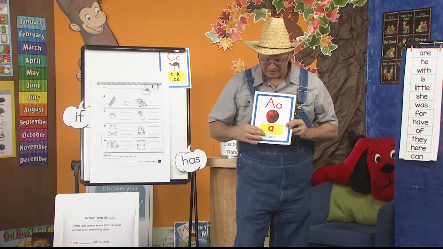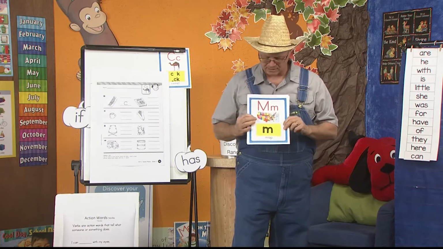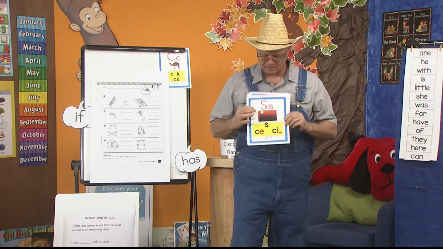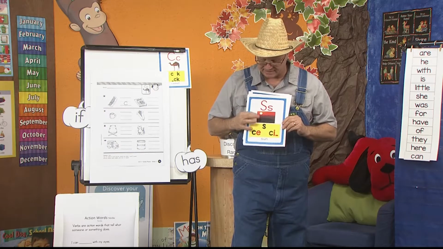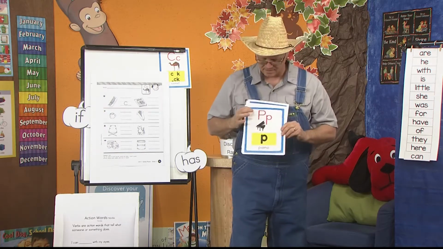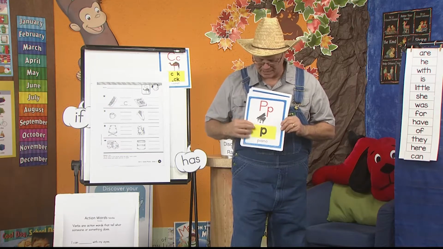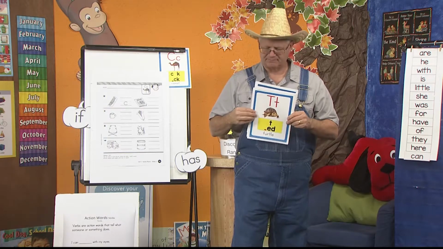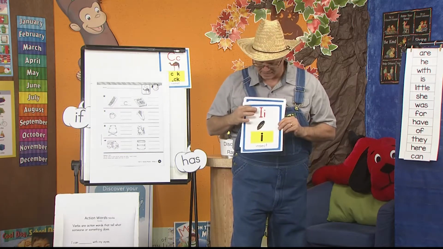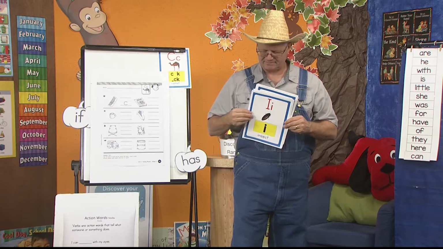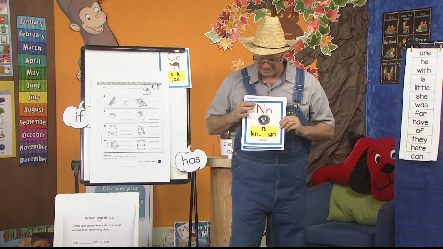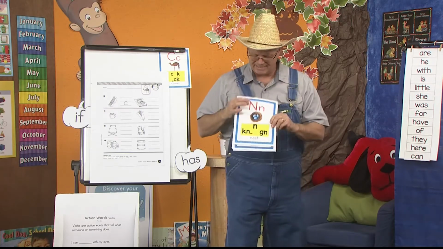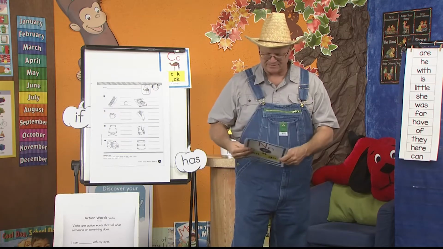A, apple, ah. M, map. S, sun, s. P, piano, p. T, turtle, t. I, insect, I. Nest, n. Well, I did that one wrong. Let's do that one again. N, nest, n. There we go.